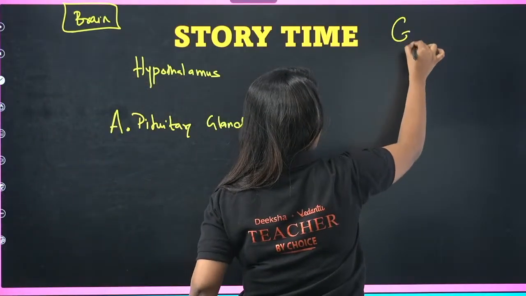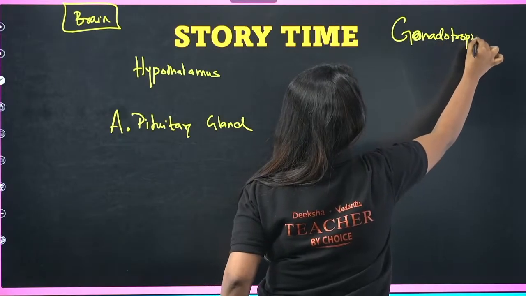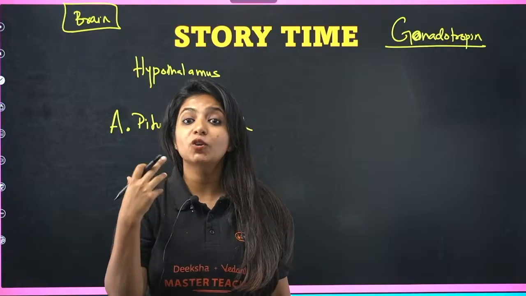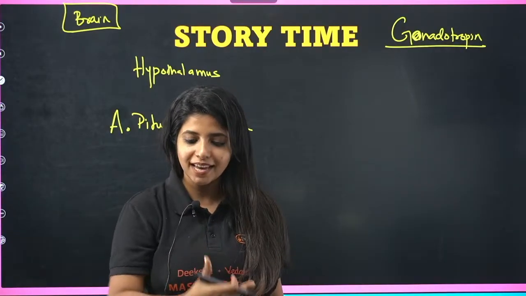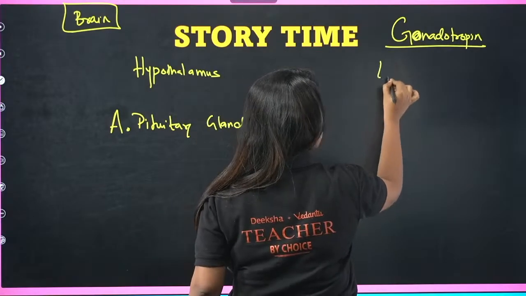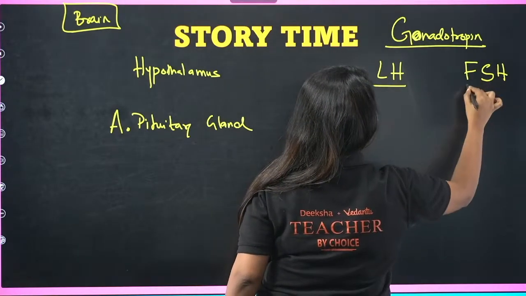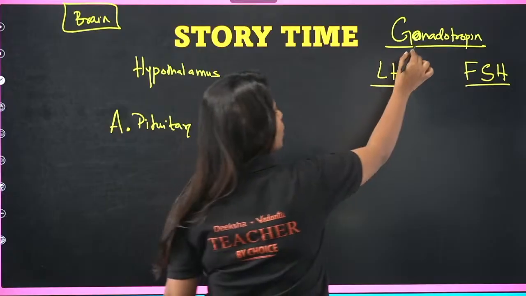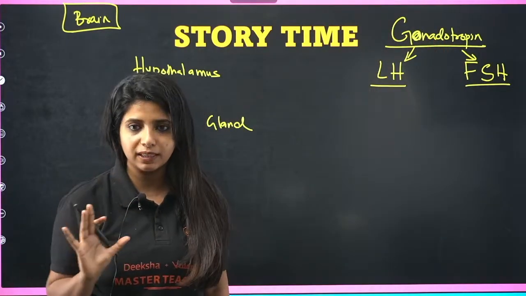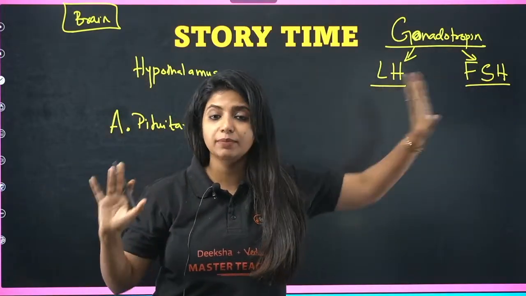I call them gonadotropins. Why? Because they go and act on the gonads. Gonads are where the gametes are formed. In males, it is the testes; in females, it is the ovary. There are two gonadotropins out there. One is LH, luteinizing hormone, and the other is FSH, follicle stimulating hormone. These are the two gonadotropins which act on our gonads and help in the formation of the gametes.